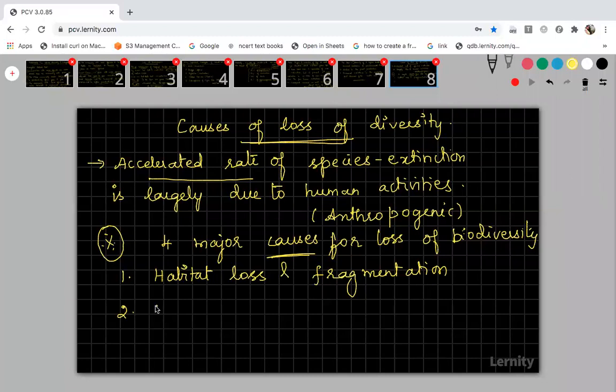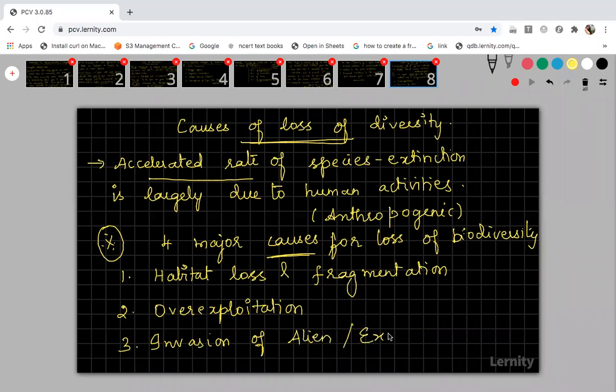The second one is overexploitation, overgrazing, or overfishing, whatever it is. And the third one is invasion of foreign species, which we call alien species or exotic species, meaning foreign organisms introduced into a habitat. And the last one is co-extinction.